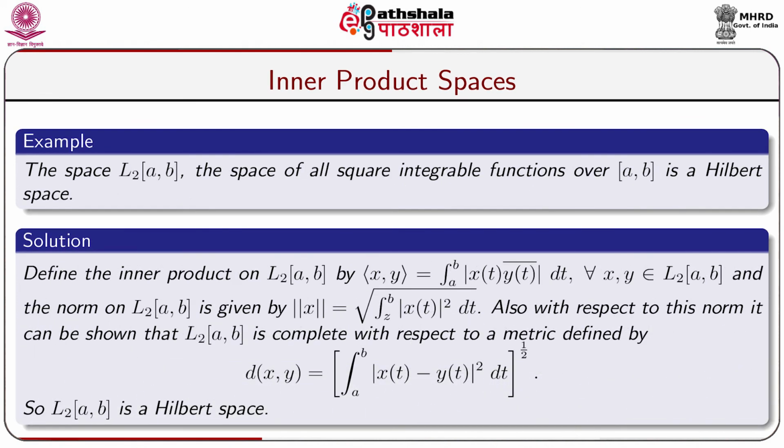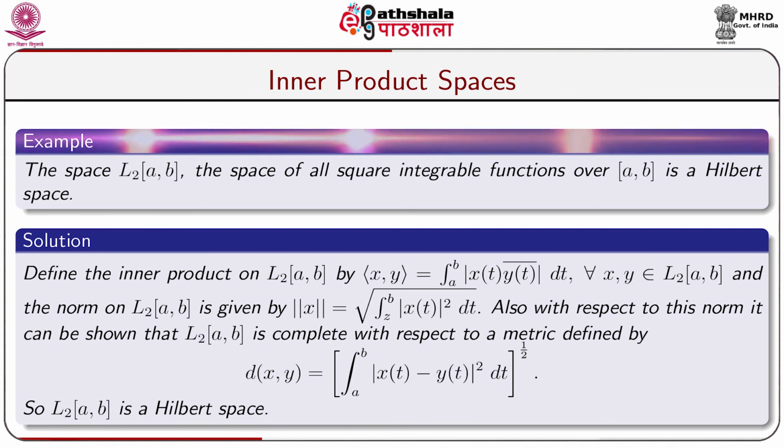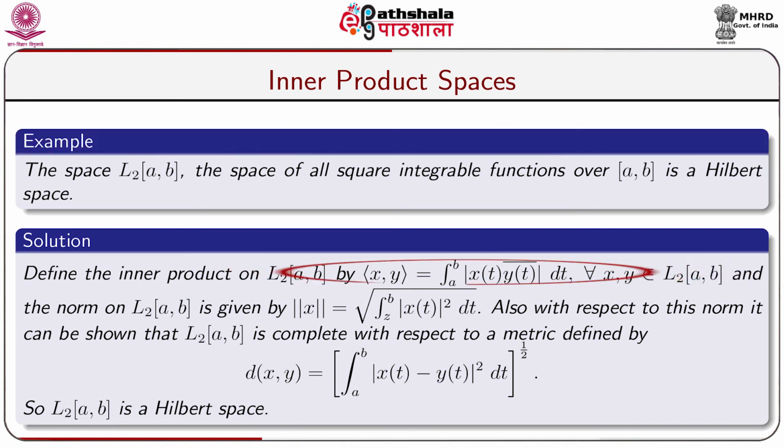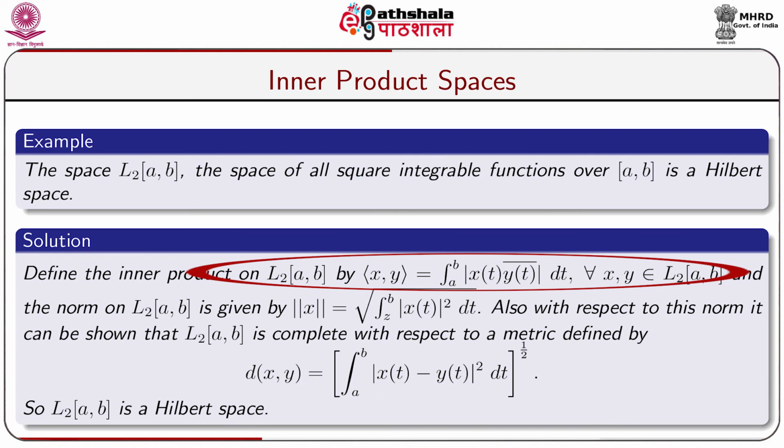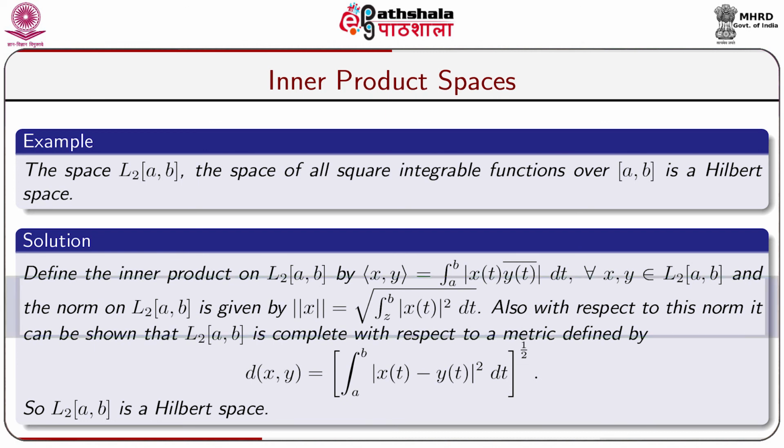The space capital L2[a,b], the space of all square integrable functions over [a,b], is a Hilbert space. Define the inner product on L2[a,b] by inner product (x comma y) is equal to integration a to b of x(t) into y(t) bar dt for all x comma y belongs to L2[a,b], and the norm on L2[a,b] is given by norm of x is equal to root over integration a to b modulus of x(t) whole square into dt.